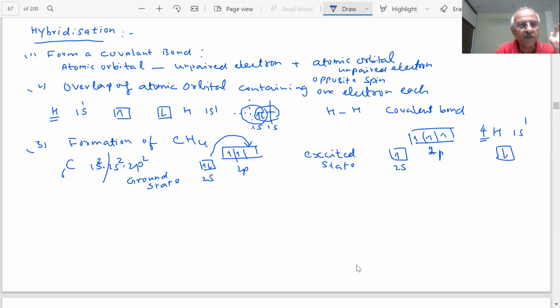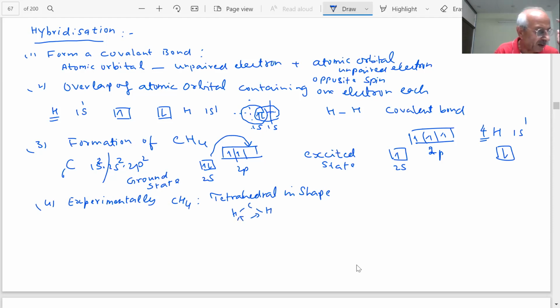But what was obtained experimentally? Experimentally, students, it was found that the CH4 molecule is tetrahedral in shape. And the HCH bond angles, students, were all found to be equal. Equal, and how much? 109.5 degrees. All the bond angles were found to be equal, students, 109.5 degrees.